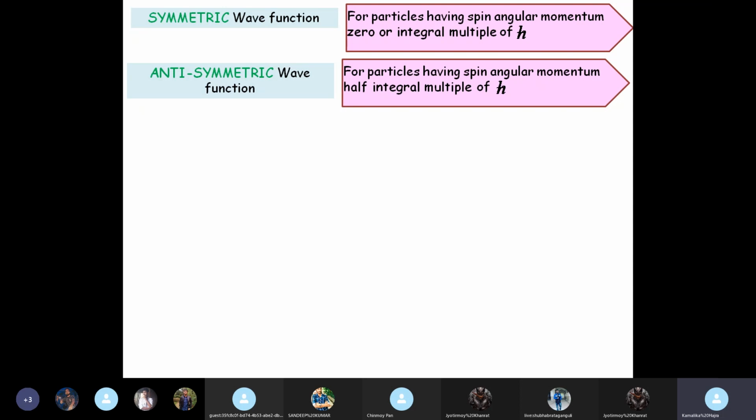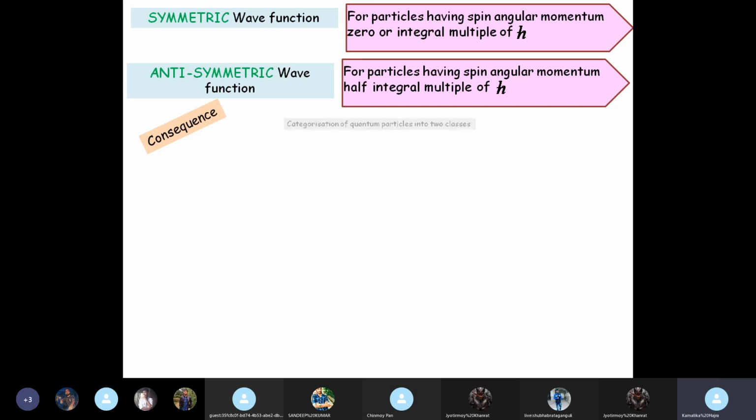If the spin angular momentum is 0 or integral multiple of h cut, that is nh, where n can be 0 or any integer, then the wave function will be a symmetric one. If it is half integral multiple of h cut, that is n plus half h cut, where n is 0, 1, 2, 3, etc., then the wave function is antisymmetric. Okay, so you have to go back to the spin angular momentum of the particle in concern to determine whether you want to apply FD or B.